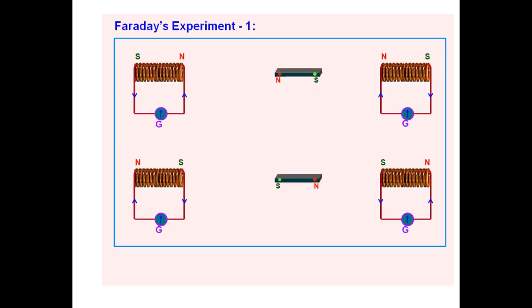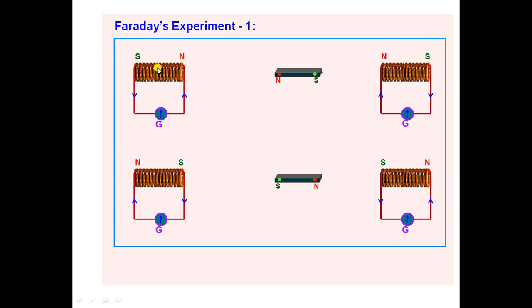Here is Faraday's experiment number 1. Suppose you consider one coil and a bar magnet. Whenever the north pole of the bar magnet comes closer to the coil, this end of the coil behaves like an N pole.